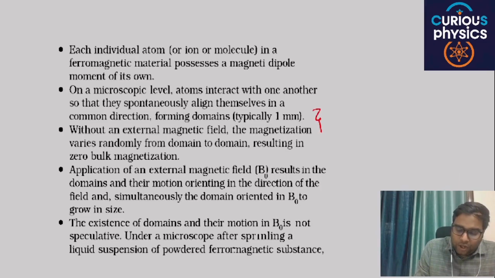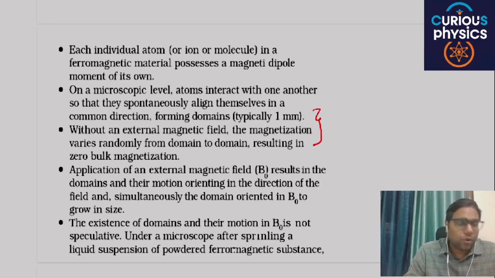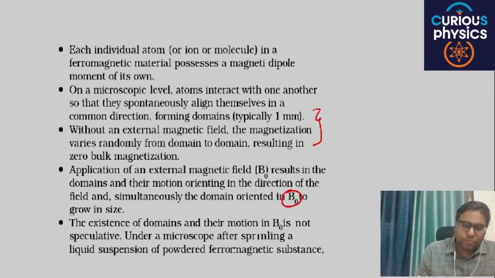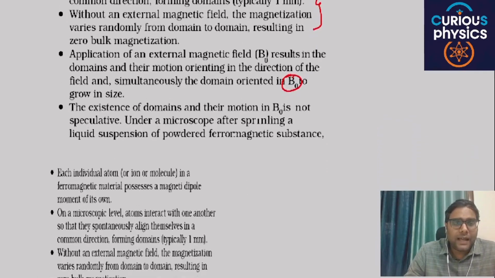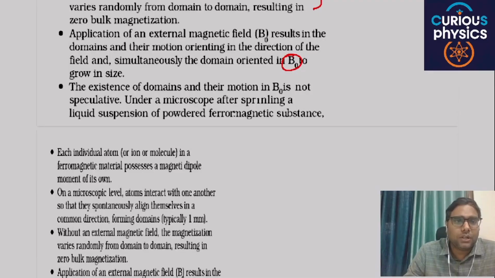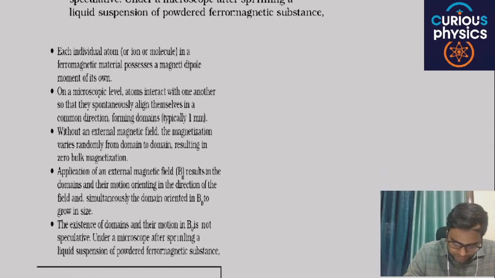Again, if there is no external magnetic field, the net magnetic moment, or the magnetization, is zero. Application of an external magnetic field results in the domains and their motion orienting in the direction of the field, and simultaneously the domains oriented along B0 grow in size, meaning the magnetization increases when they are placed in an external magnetic field. The existence of domains and their motion in B0 is not speculative; it can be seen under a microscope. And the next is each individual atom, which we have just discussed.